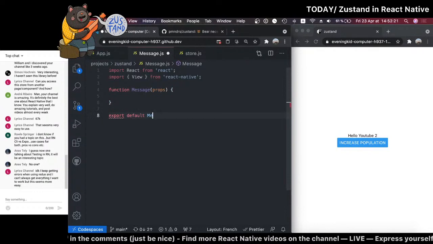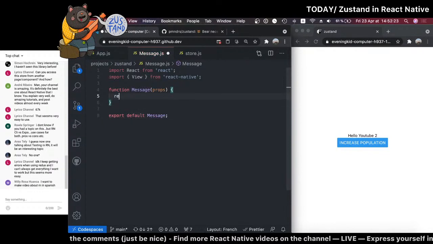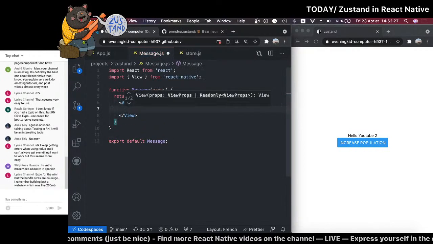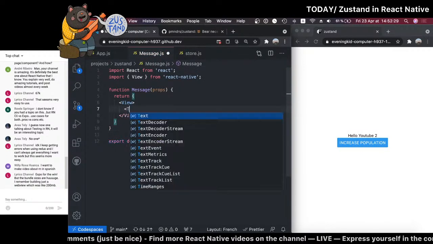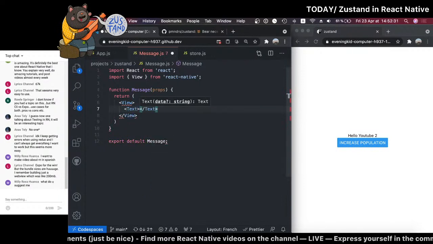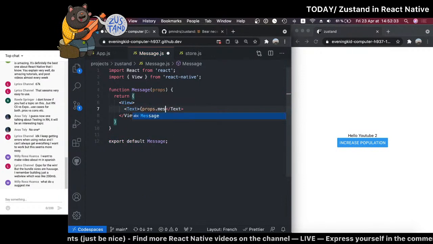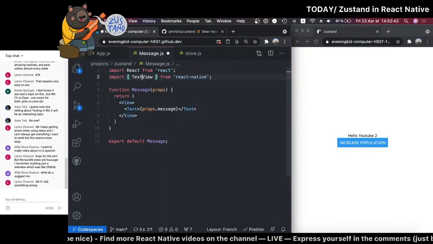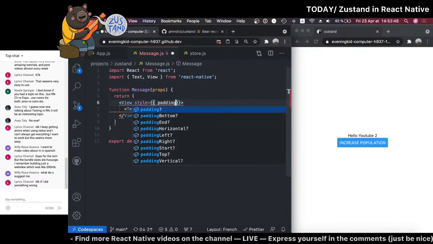Let me export message. And here we're going to return a view. Let's not style anything. And we put a text inside it. And then here we show the message. So this message component will get a message property. Let's keep it simple for now. And maybe here we add some padding.